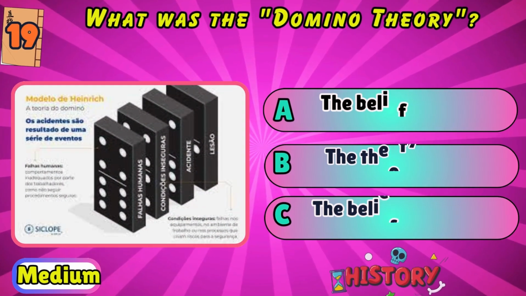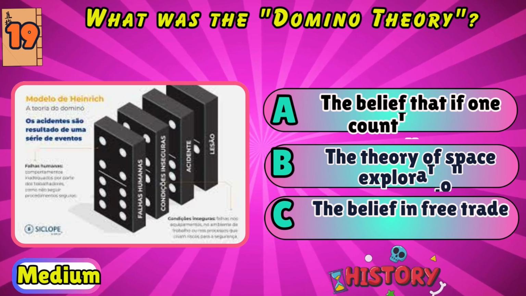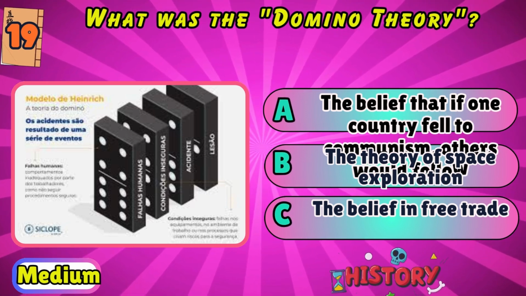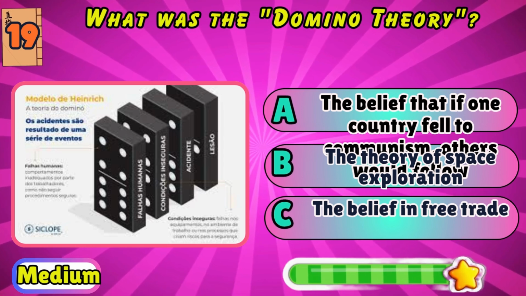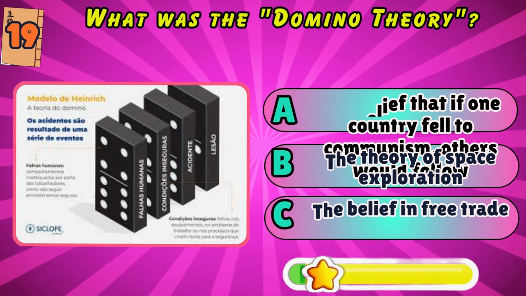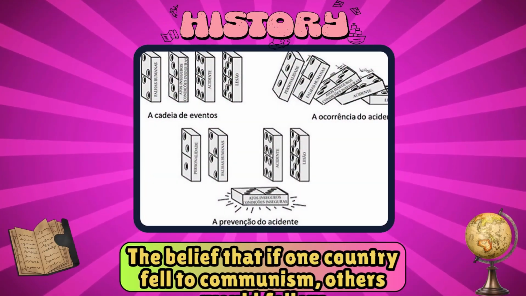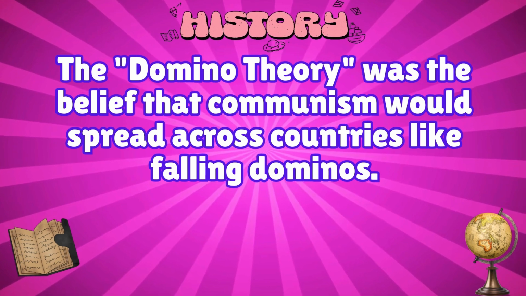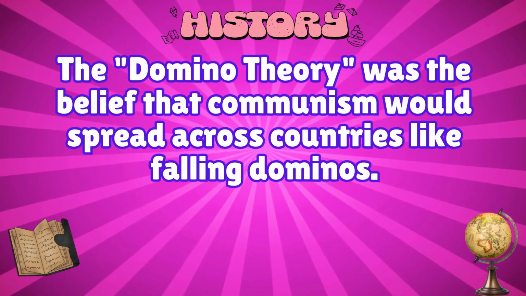What was the domino theory? The belief that if one country fell to communism, others would follow, the theory of space exploration, or the belief in free trade? The belief that if one country fell to communism, others would follow. The domino theory was the belief that communism would spread across countries like falling dominoes.